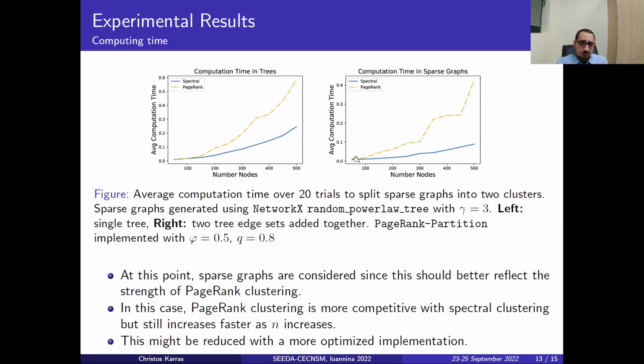And on the right-hand side, once again, the PageRank performance was stable, but this is because we increased the phi value and the Q. The time increased once again. But this also represents that the PageRank is more suitable for clustering via local graph exploration. So in this case, the PageRank is more competitive with spectral clustering, but still increases faster as n increases. That's what is depicted here. This might be reduced using a more optimized implementation.